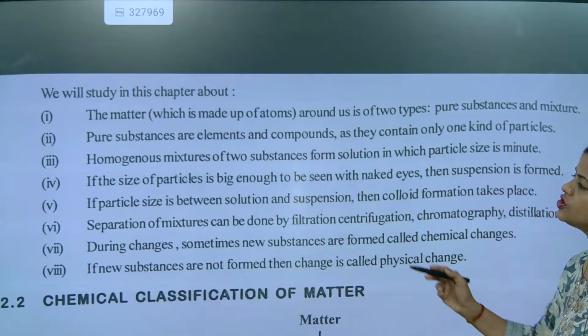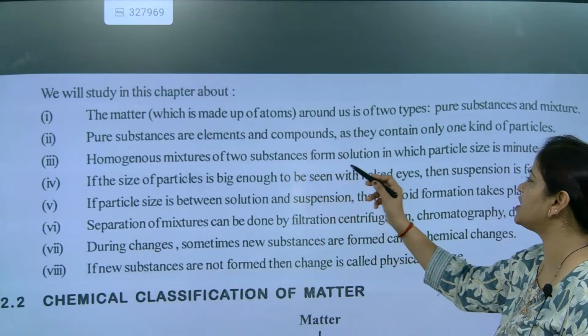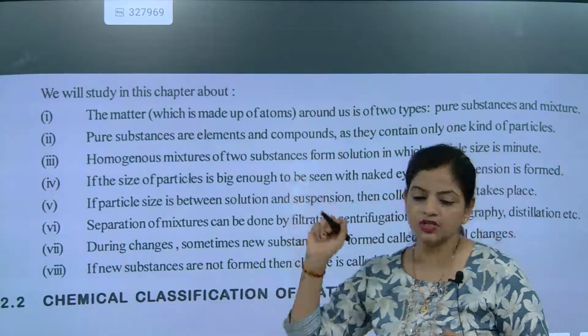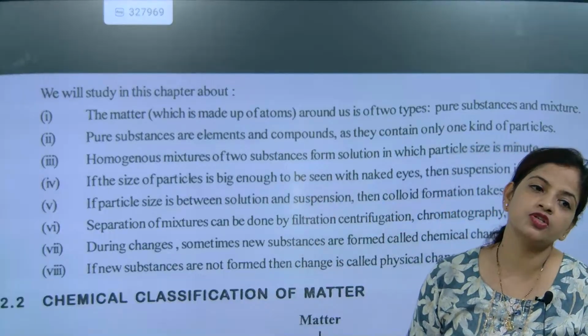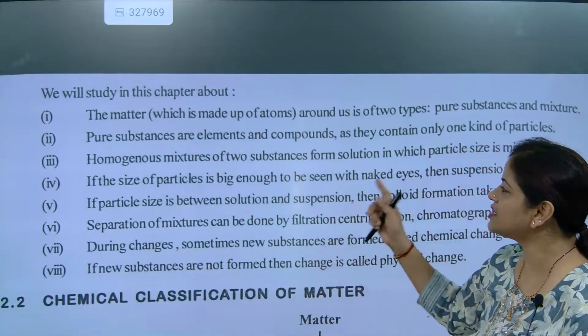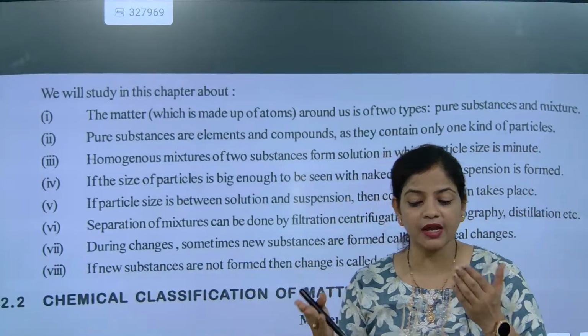Now next, a homogeneous mixture of two substances forms what? Solution. So now you must understand that after that, mixtures can be of two types.